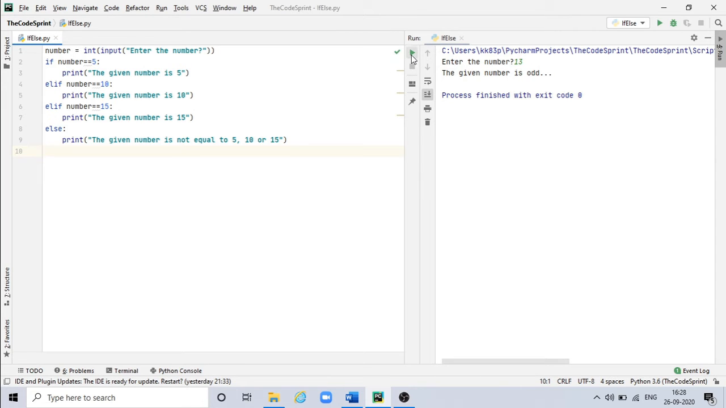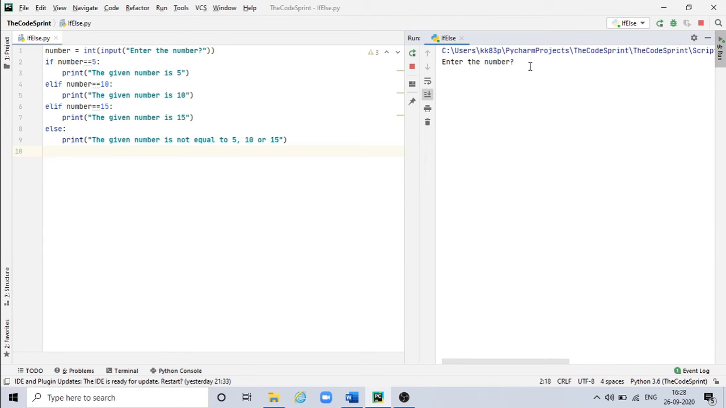I'm accepting one input from the user and I'm keeping it inside number. So if the number is equal to 5, the given number is 5, and if the number is equal to 10, the given number is 10, and if the number is equal to 15, the given number is 15, else the given number is not equal to 5, 10 or 15.